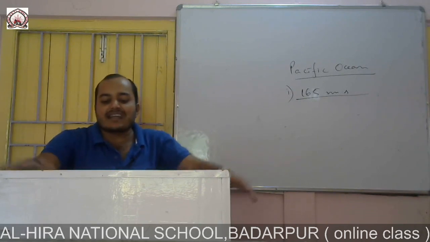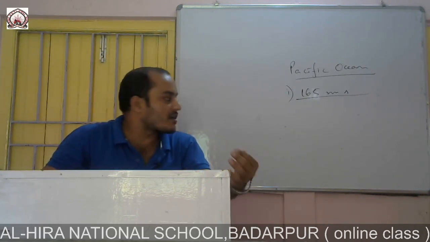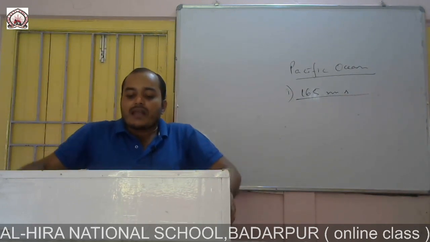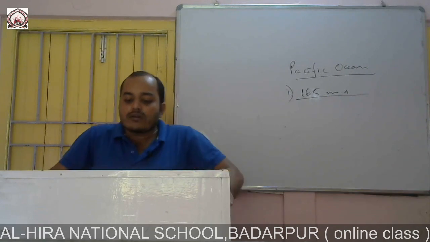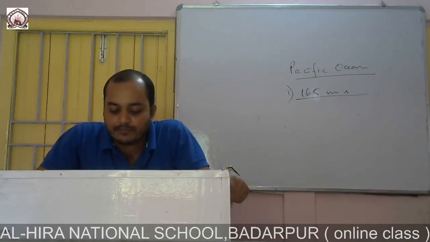This Pacific Ocean covers 1/3 of the Earth's surface area, and in terms of area it is a little more than 2 times the Atlantic Ocean.